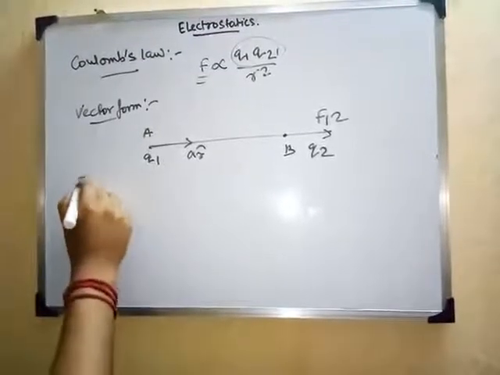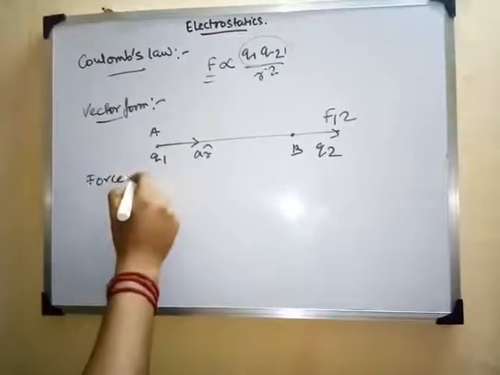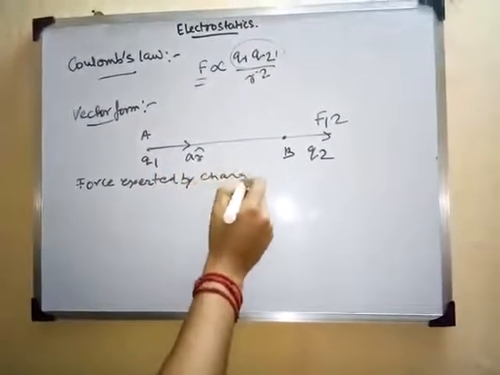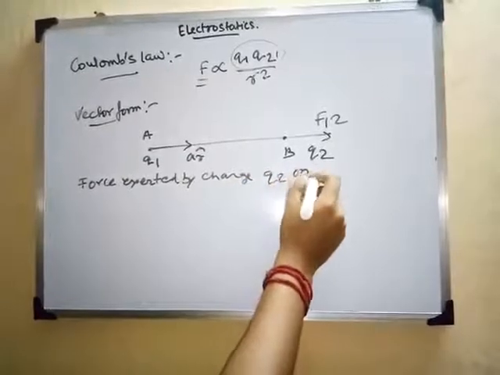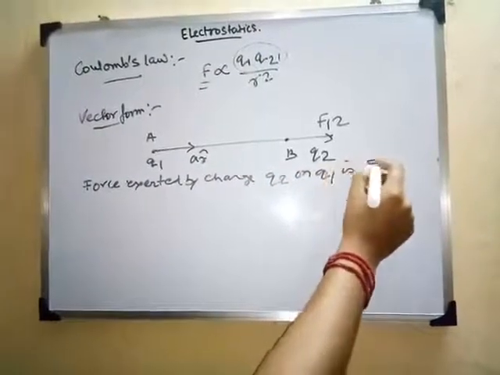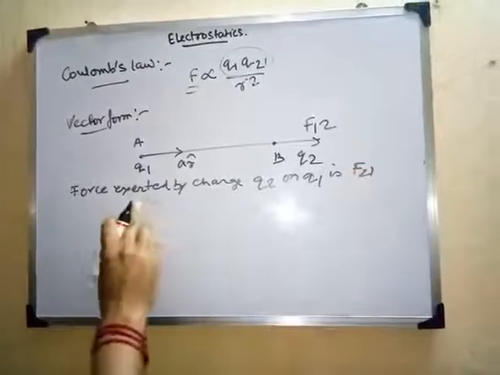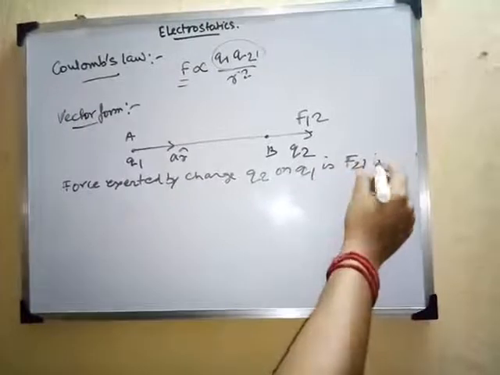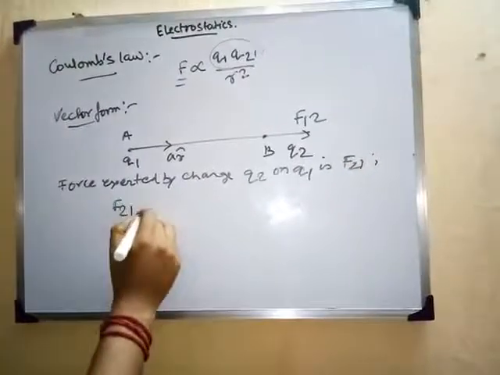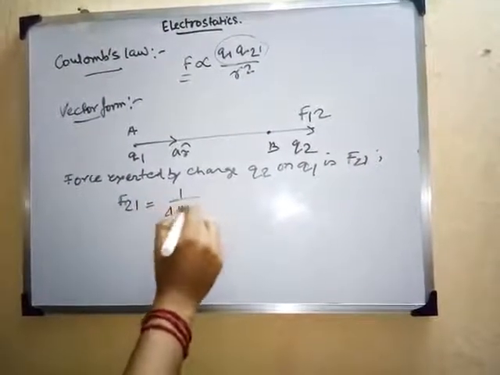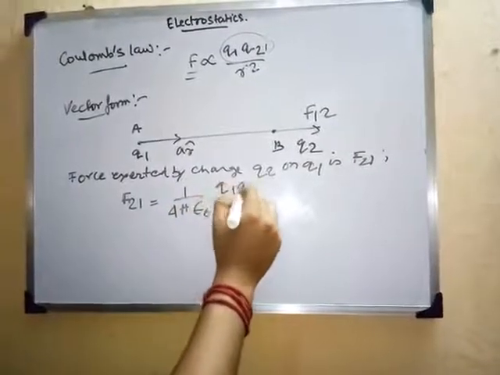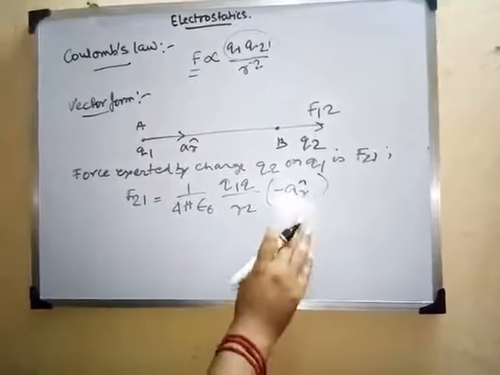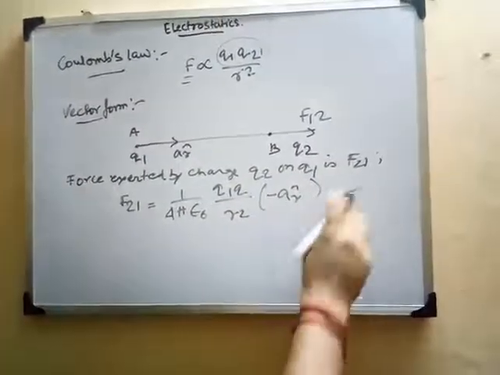So we can write from this figure that the force exerted by charge q2 on q1 is F21. That is exerted by charge q2 on q1, so 2 comes first, so it will be F21. So we can find F21 equals 1 by 4 pi epsilon naught q1 q2 by r square. Only a minus AR sign will be there because here the direction is reversed, right? So these two we have got.